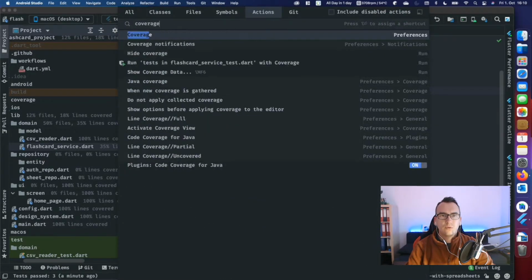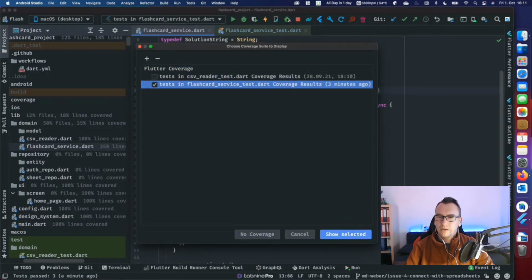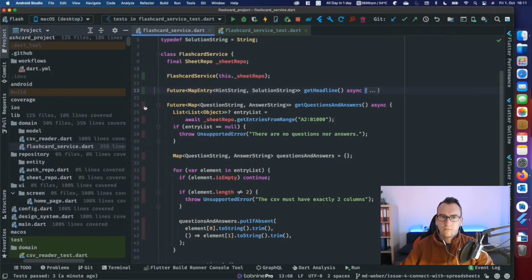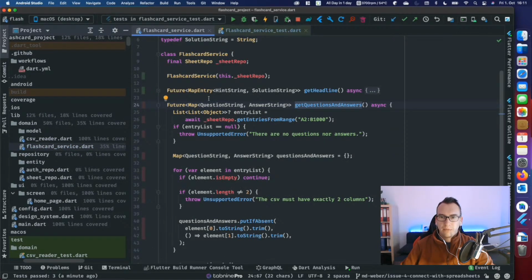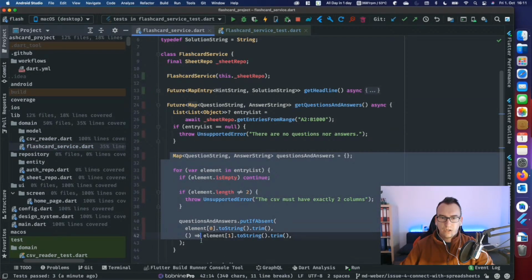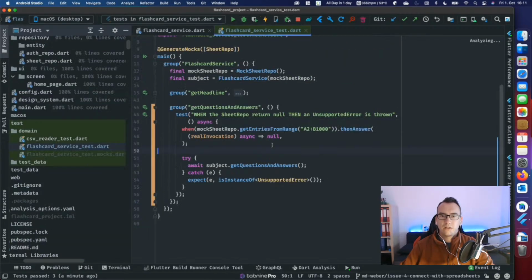Let's have a look once more in the coverage reports that we usually get from show coverage data. And this one is pretty new. Show selected. Nope. It is not happy with it. Oh well. But the next point that we can do is we want to create multiple things whenever this part returns us more than one entry. So if it is empty, we shouldn't show anything. And now we can do some tests surrounding that.